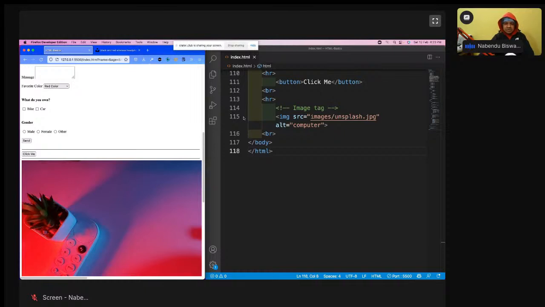So what I was telling is that this image tag is there. Suppose suddenly the internet goes away, even with our superior Jio network. Suppose you're going by train and suddenly you go through a tunnel, and the internet connection goes away. It goes away even with Jio. Then what will happen? Then all of this will be loaded.